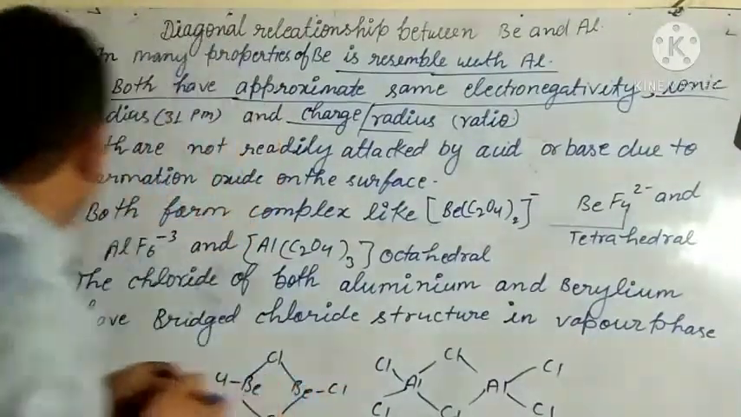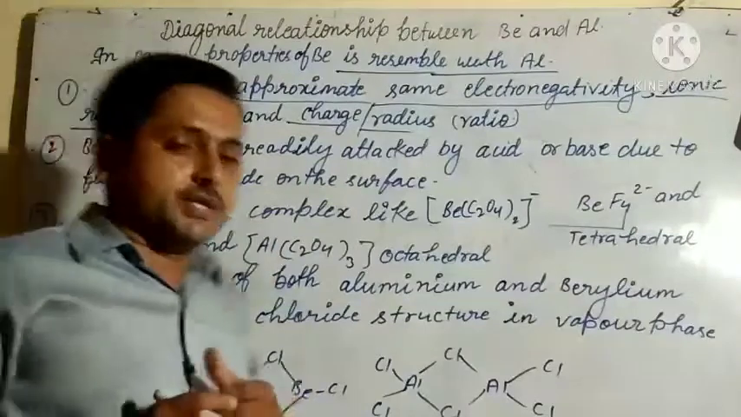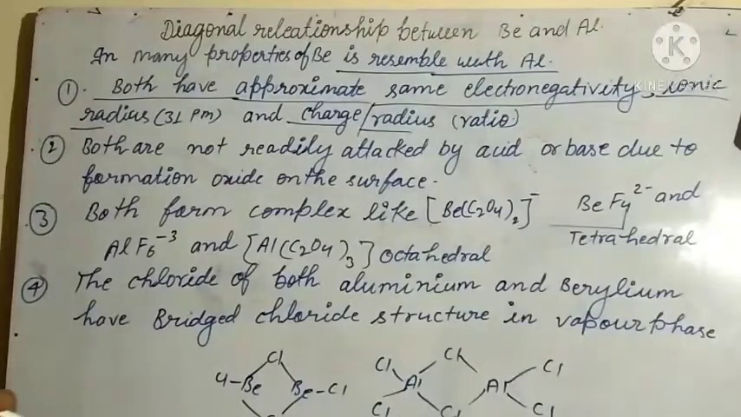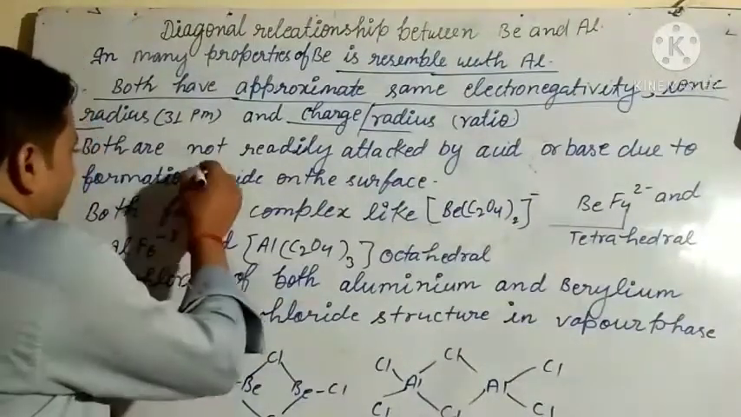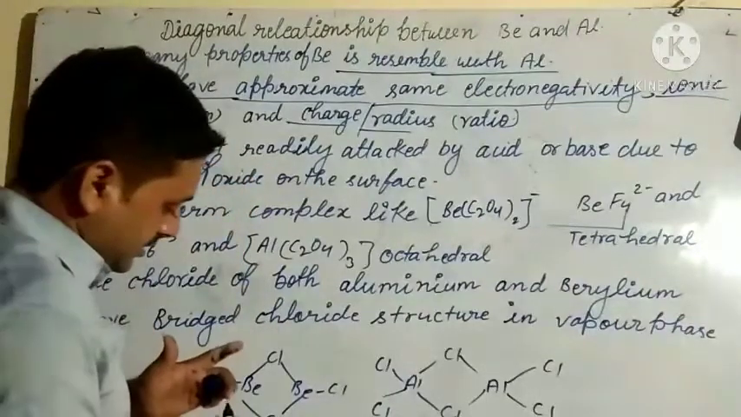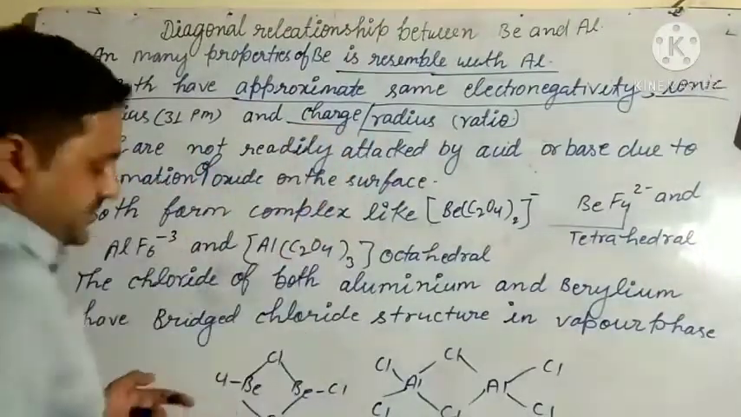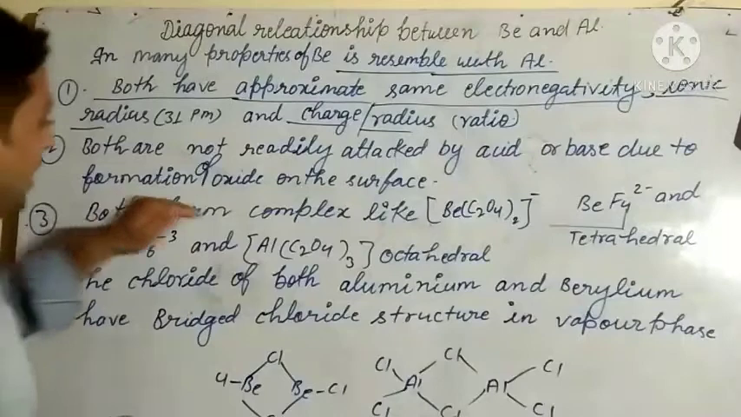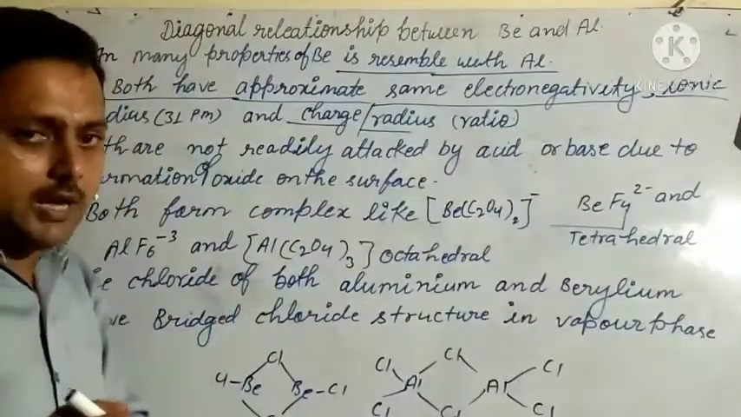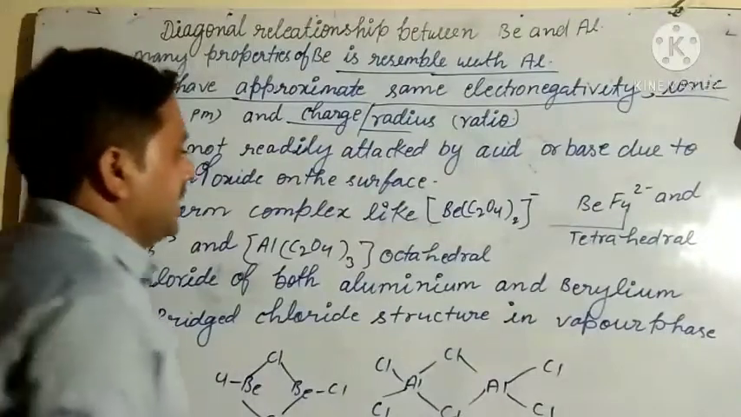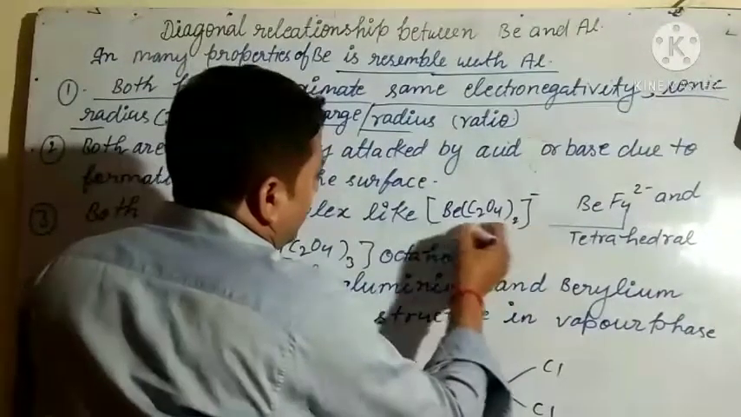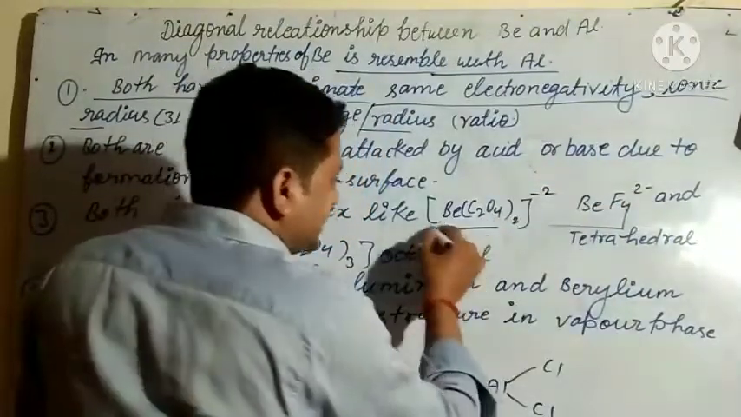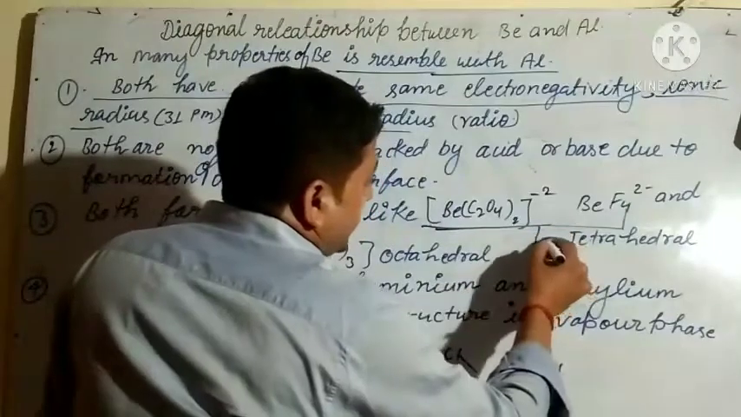What is the second point? Both are not strongly attacked by acid or base due to the formation of oxide on the surface. Okay. Third point, both form complexes. Beryllium forms complexes like BeC2O4 and BeF4 2-, and this complex structure is tetrahedral.